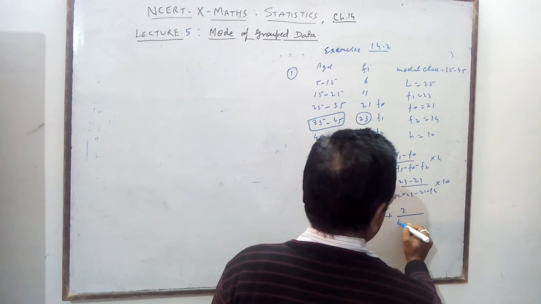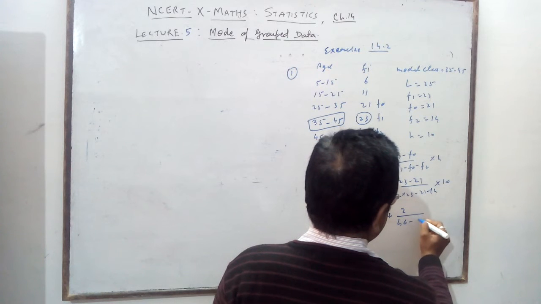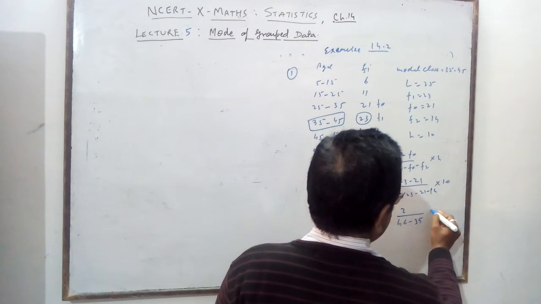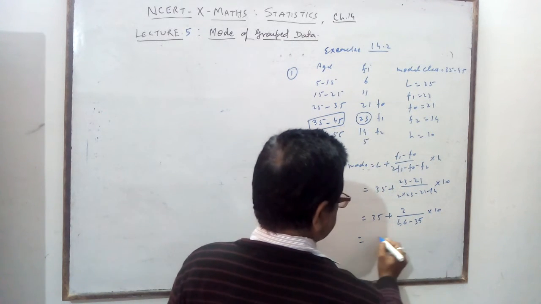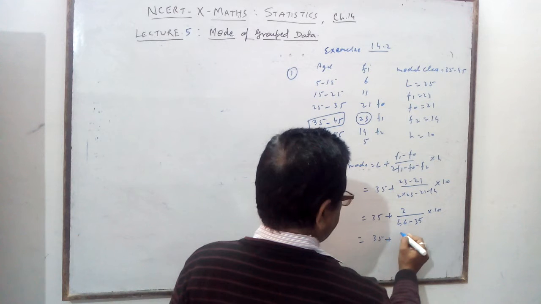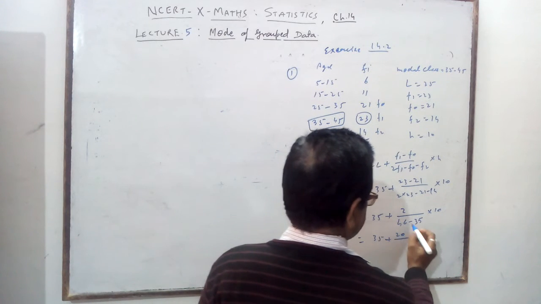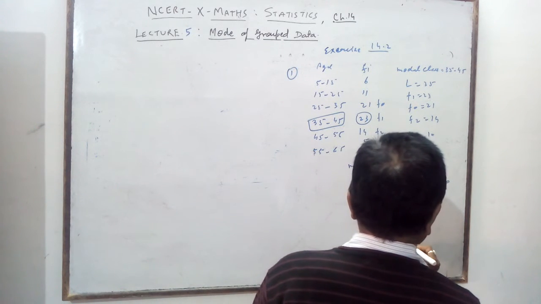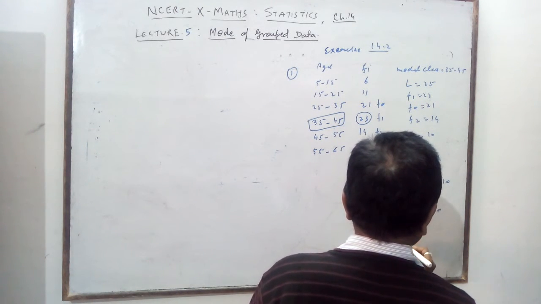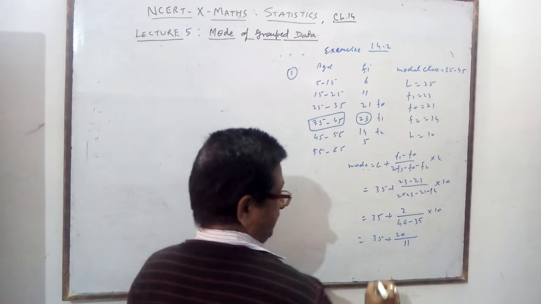2 upon 46 minus 35 into 10. 35 plus 20 upon 11.